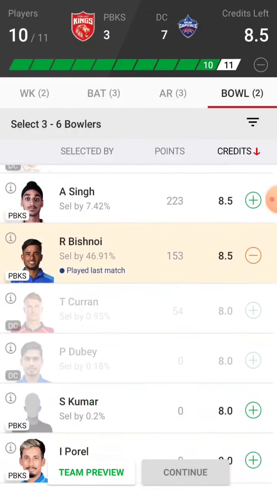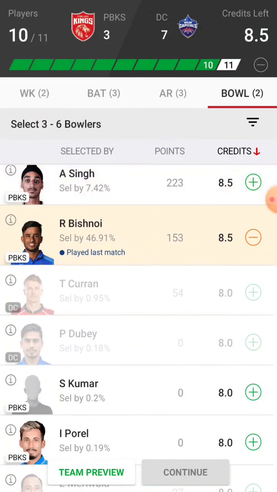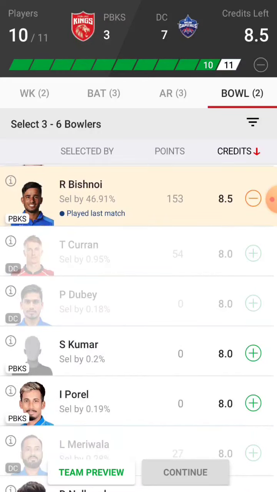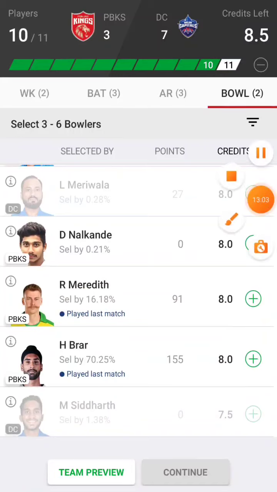Arshdeep Singh is not playing the last match, but in the last match against DC when he played, he got 1 wicket, and he got the wicket of Mayank Agarwal. Bishnoi, I am taking Bishnoi because he can turn the ball with the wet ball as well as the dry ball. Other than that, if Meredith is fit and if he bowls in the power play, I am going to take Meredith in Grand League.